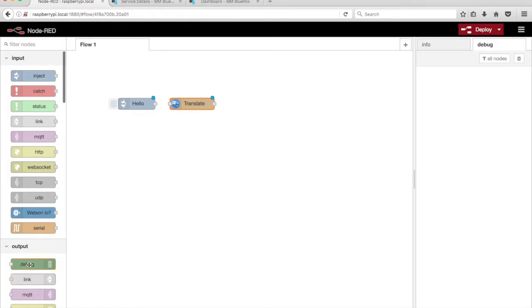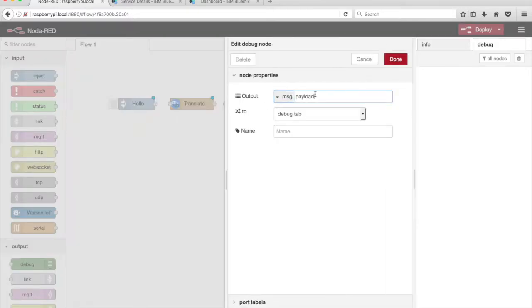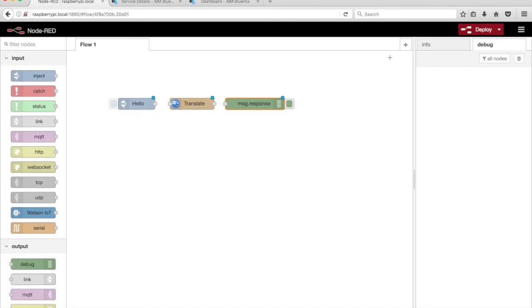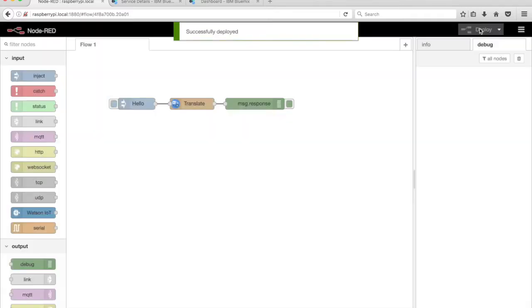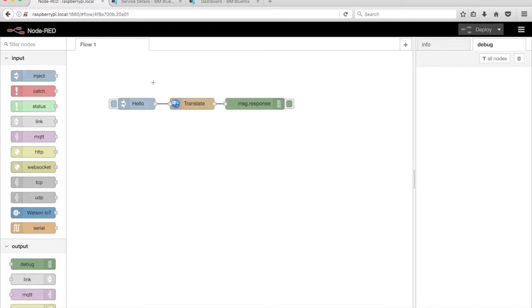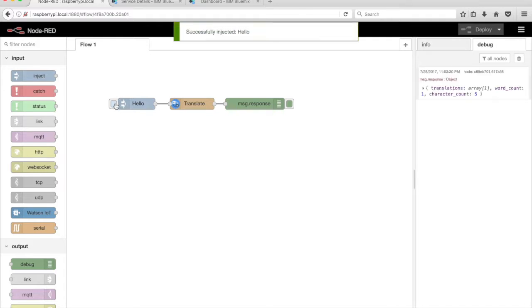Drag a debug node from the palette onto the canvas. Double-click on the node and change the output to message.response. Connect the nodes together. Click on the Deploy button in the top right corner of the Node-RED editor. Run the flow by clicking on the tab on the left side of the inject node.